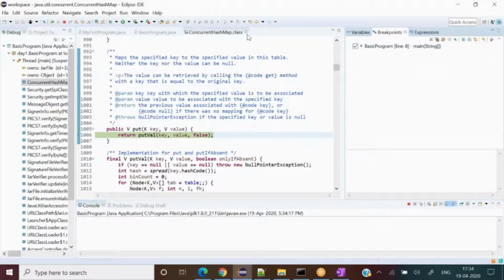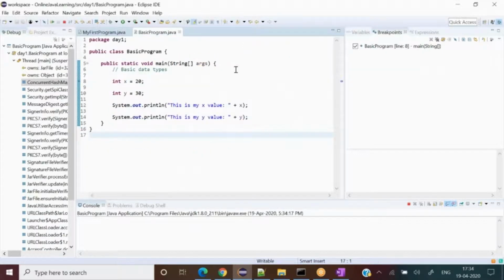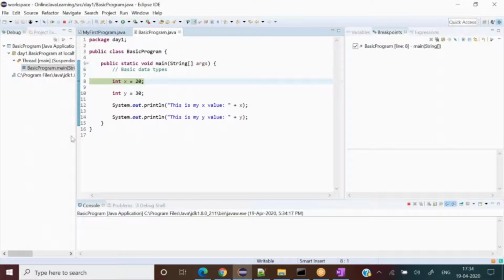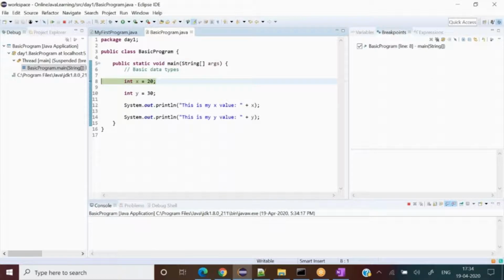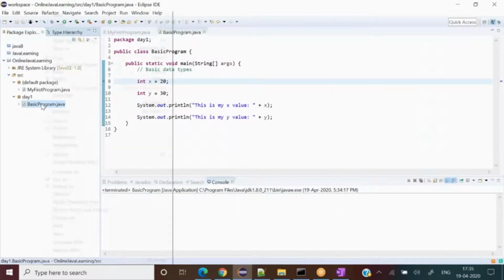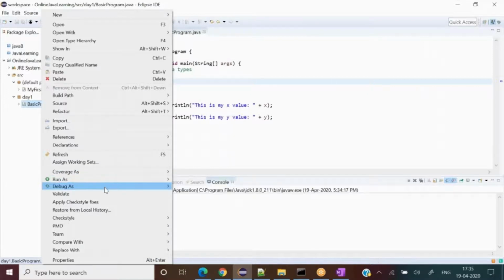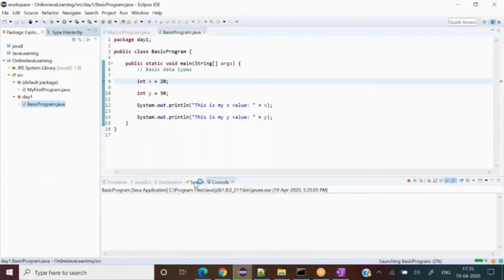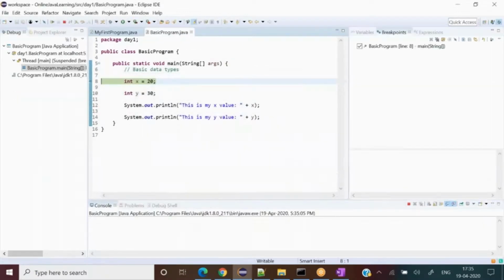I have done earlier with some other classes, so that's why it's creating some confusion. So whenever we do these things, let me start one more time so you don't get confused. I put the debugger at line number 8. Let me again start the debugging part. When I start debugging, it should come to line number 8 itself. See here, now it is coming to line number 8 because I put the debugger over here.